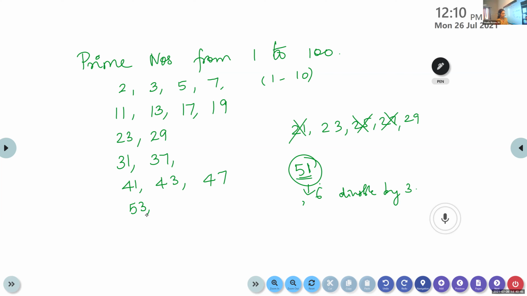Even numbers will not come. 2 is the only even prime number. 59. Then 61, 67.